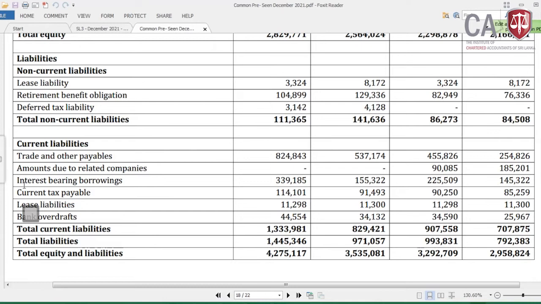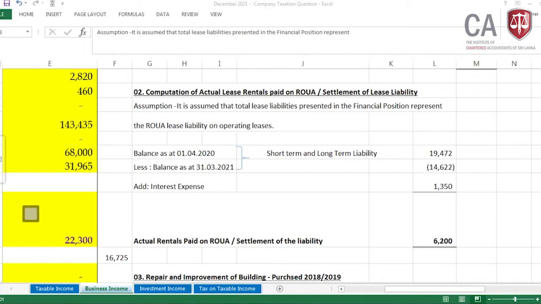Therefore I have put the assumption that the lease liability, both current and non-current, is consistent with the operating lease agreement. It is assumed that the total lease liability presented in the financial position represents the right of use asset liability on operating leases. Then no harm.